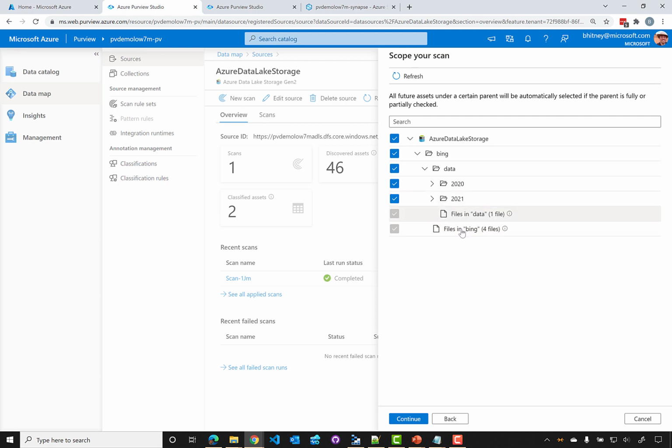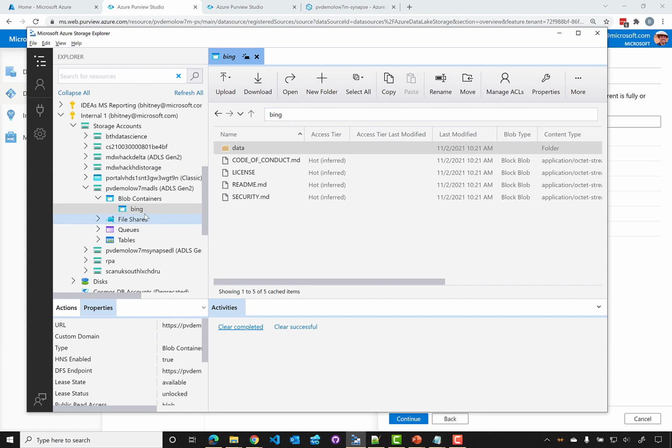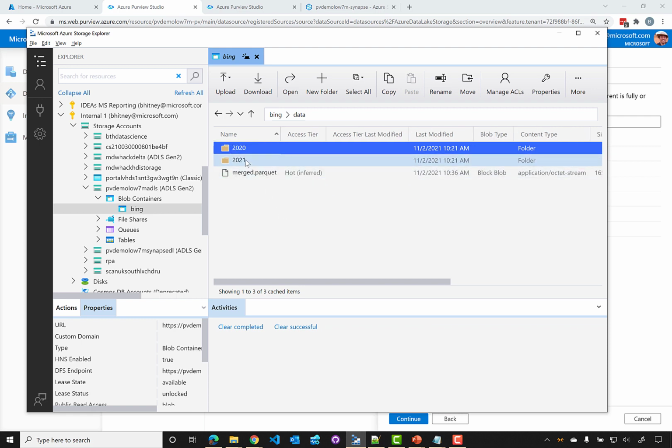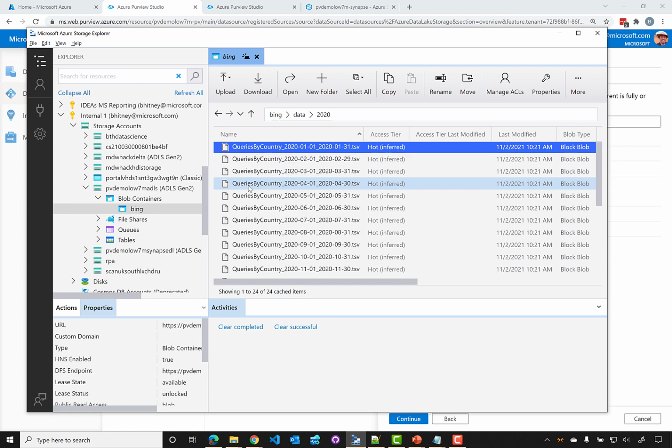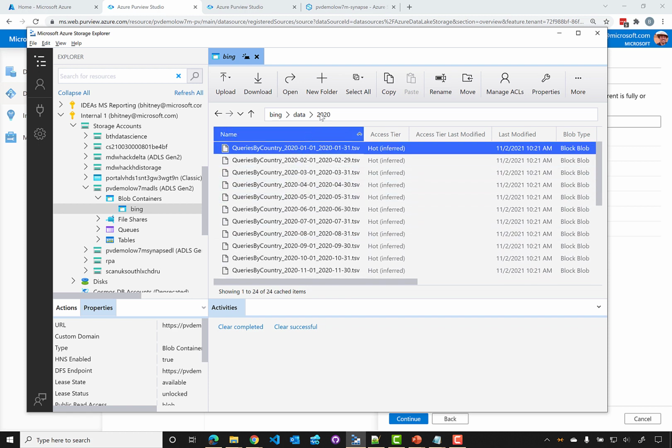various files. So if I go over to Storage Explorer, I have this account already opened here. This is the data lake storage account, and in the blob containers Bing, you can see that here are the 4 files that it found. These files are in the open source repo in GitHub. And then the data folder, if we dive into that, we could see that the data is broken out by year, and then these separated TSV files, tab separated value files, queries by country, and then queries by state, and then a group by year.